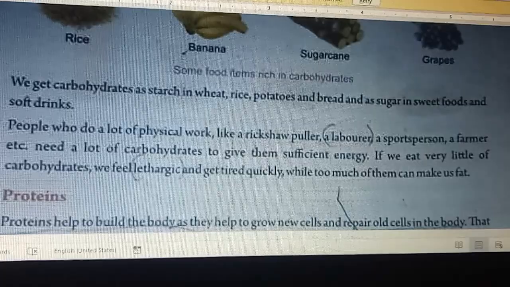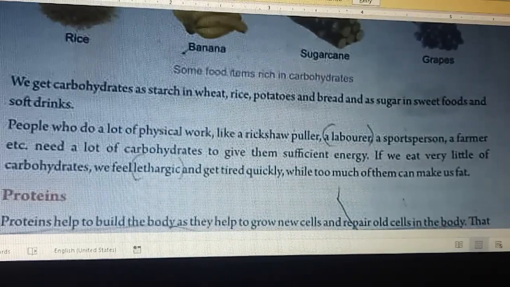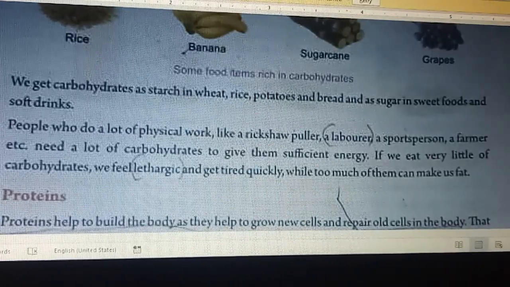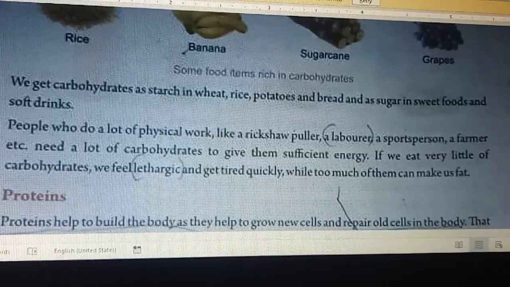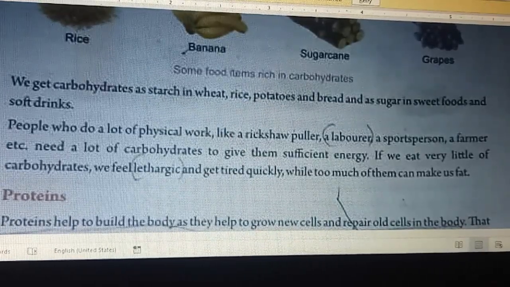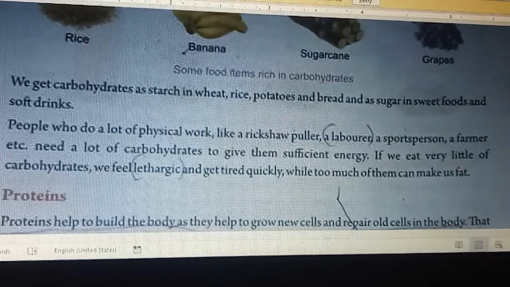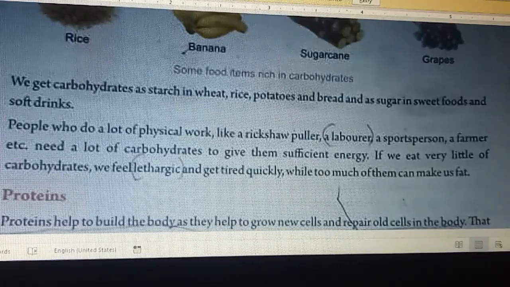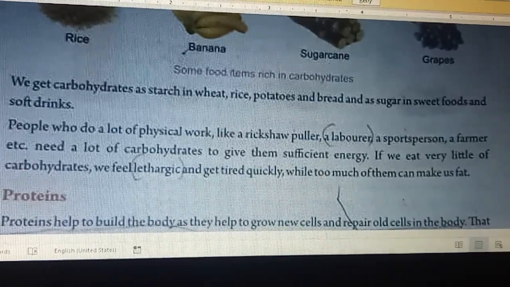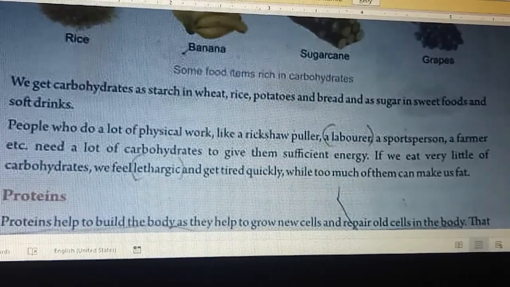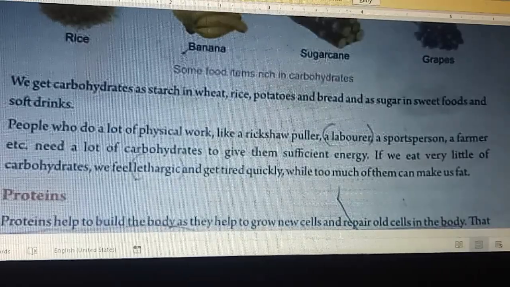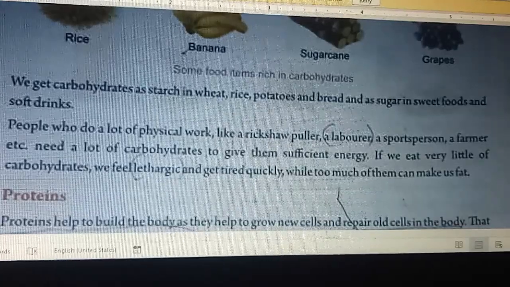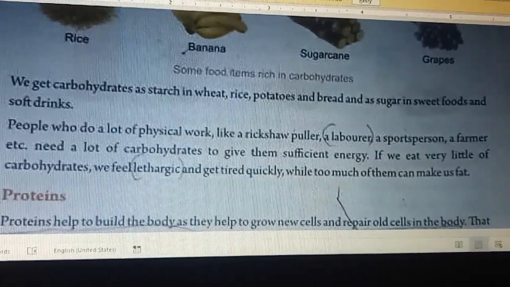Very often when you see a lawn tennis match or cricket match, you will find the sportsman, the lawn tennis player, takes a banana in the break, getting quick energy. Similarly, in a cricket match, you will see Virat Kohli and the others take some juice, orange juice or glucose juice. Those give them energy because they contain sugar and help them to play.